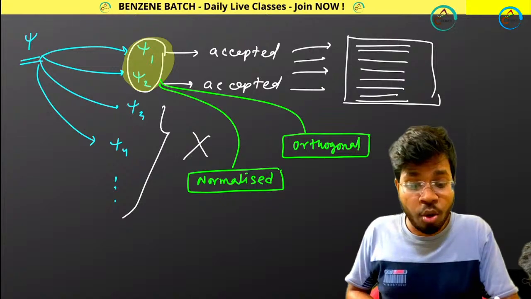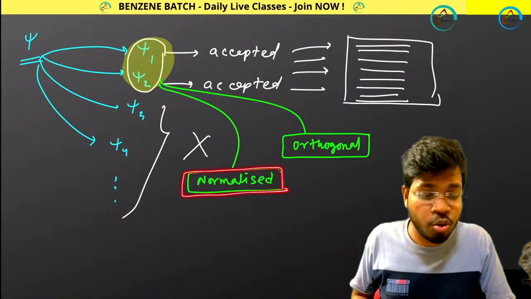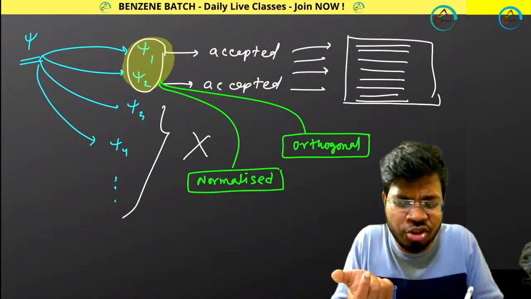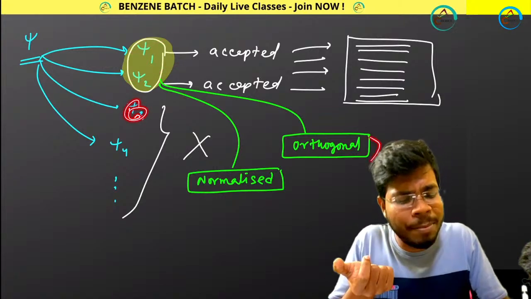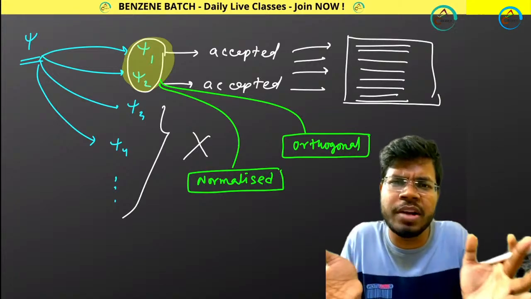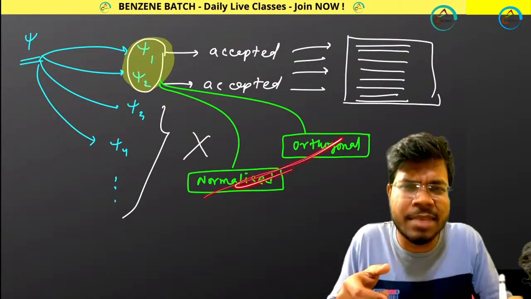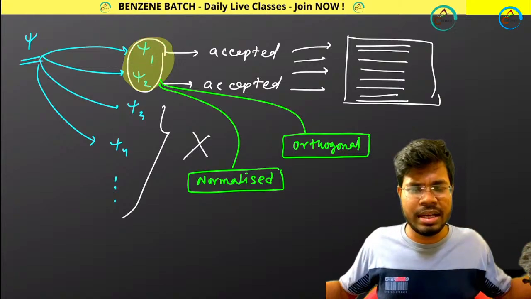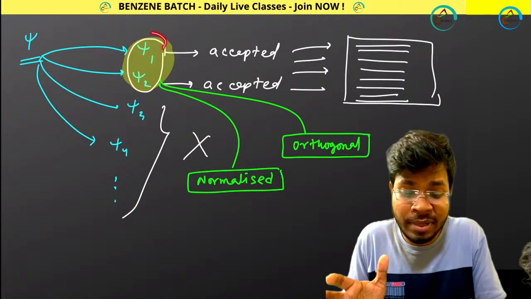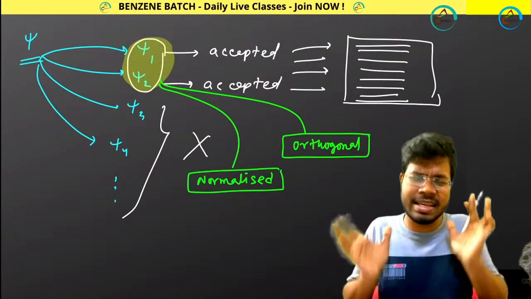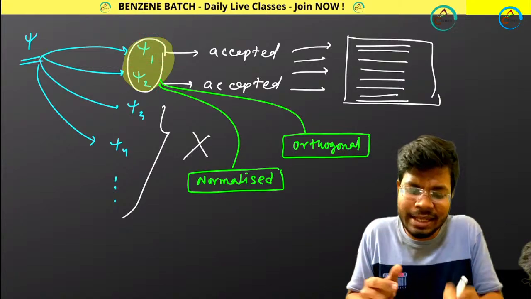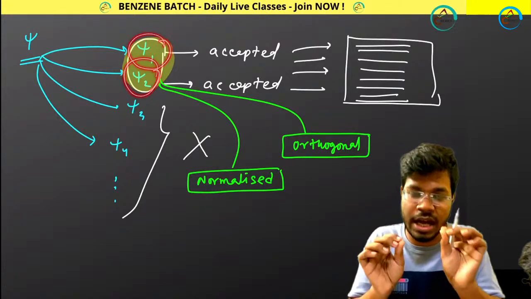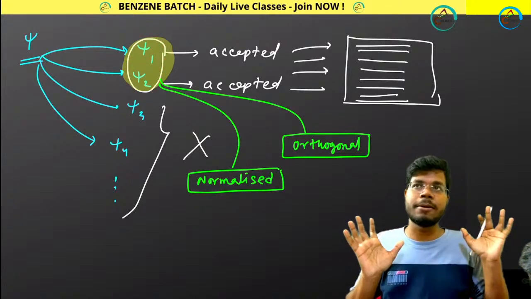Now the question arises, what do you mean by normalized? What do you mean by orthogonal for these two different functions? Even if you are getting three different functions, you can also apply this concept. If you take 4 different functions which are accepted, you can apply the same concept. So I am taking only 2 functions intentionally. There is no logic behind this, I am just taking them. You can take 3, 4, whatever it is. But I am considering that these 2 psi values, psi1 and psi2, are accepted.